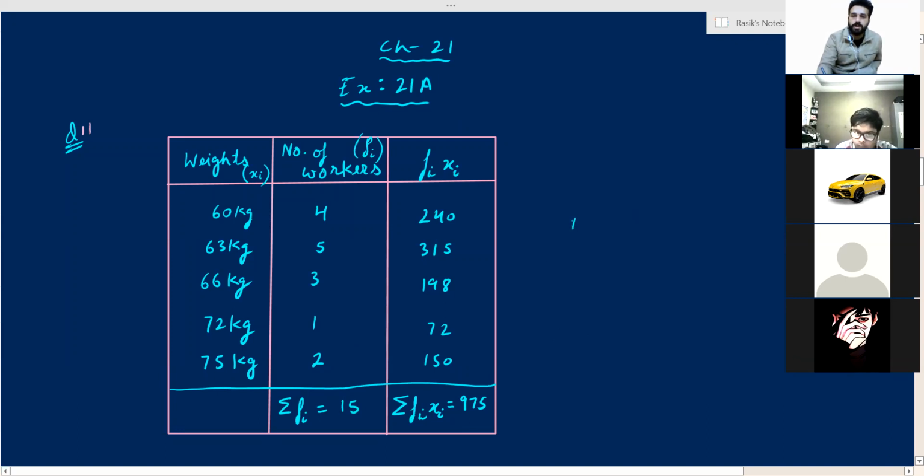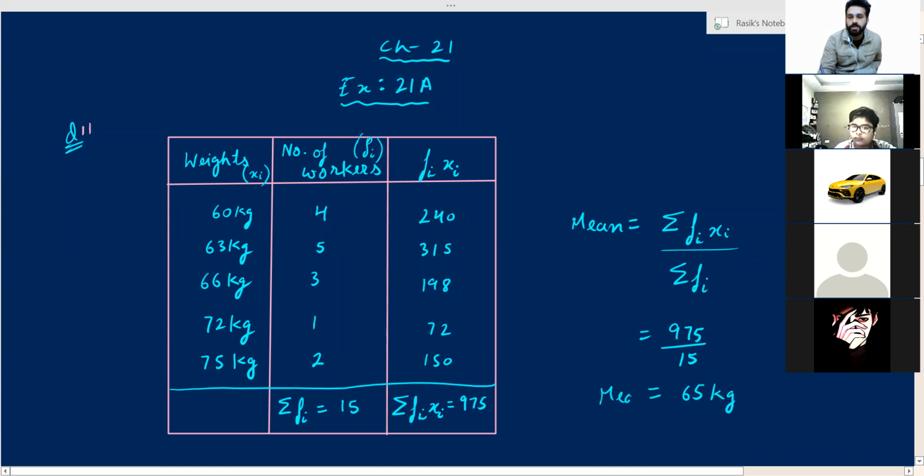After doing this much, now there is only one thing remaining. All of you, please pay attention. This is mean, the formula of mean. Here, the formula of mean will change a little bit. Mean equals sigma fi xi upon sigma fi. We know the numerator is 975. We know the denominator is 15. When you simplify, what do you get? 65 kgs is the average weight. That means the mean.